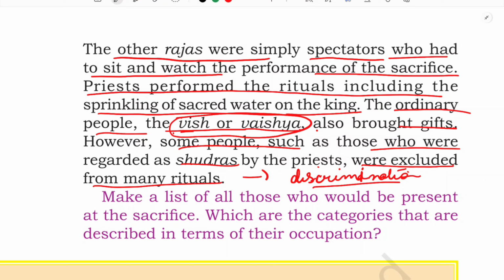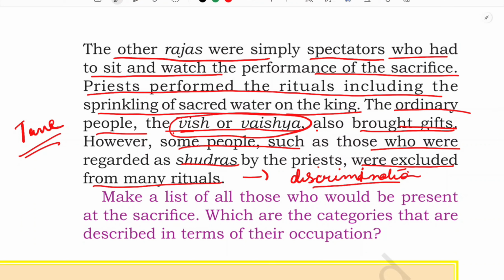And again, priests started performing the rituals by sprinkling sacred water on the king, and other ordinary people are also invited, and when they came they had to bring gifts. And during this time, why are they bringing gifts? Because during this time there was no concept of tax. Tax was not there, but later on when they expanded their janapadas, then what happened? They started collecting tax also. The king started collecting tax to maintain his army and to maintain various other things. About that also we are going to see here.